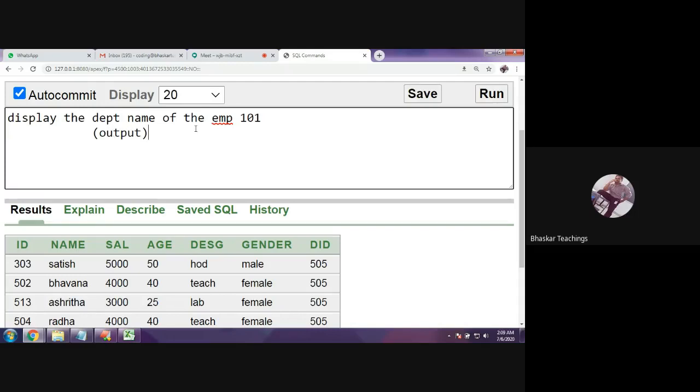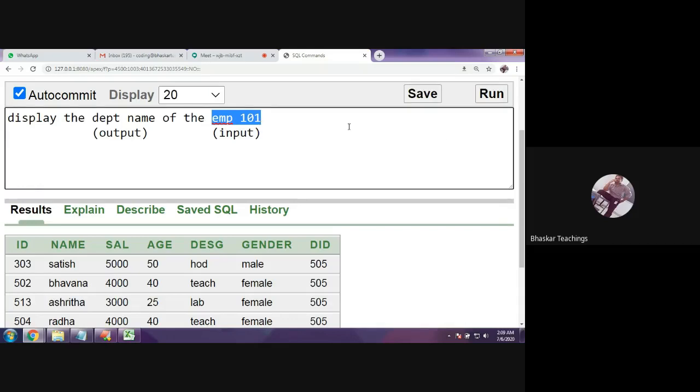Okay, and what is the input? Input means the inner query value. So first get the employee. In the employee table we have IDs, right? From the employee table, get the department ID. So the input should be the department ID, because we need to get all details of employee 101. We just know the data is employee 101.